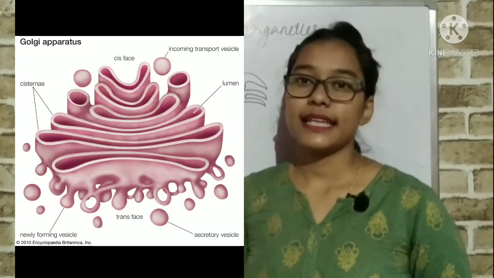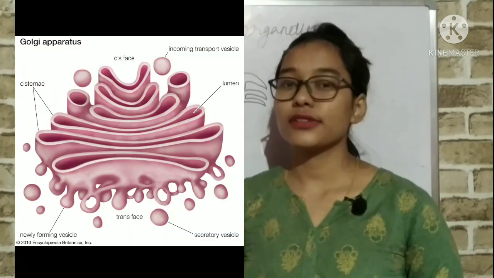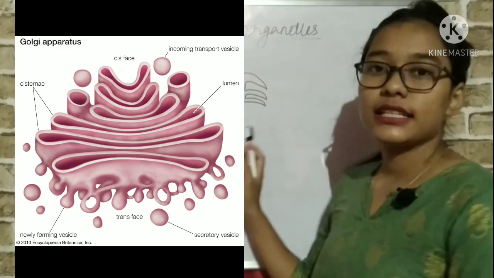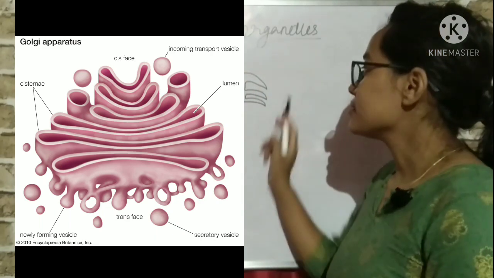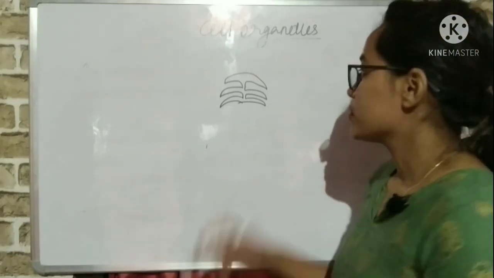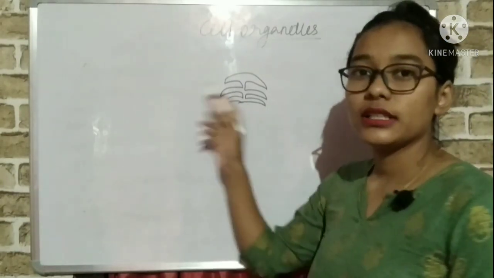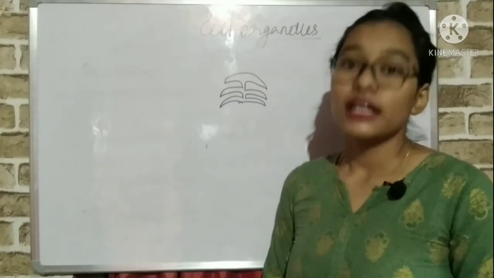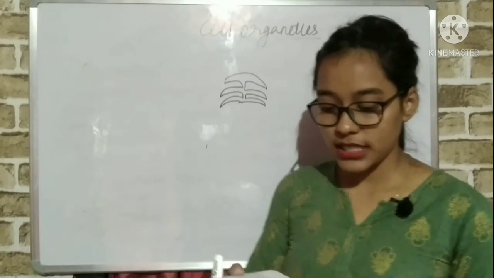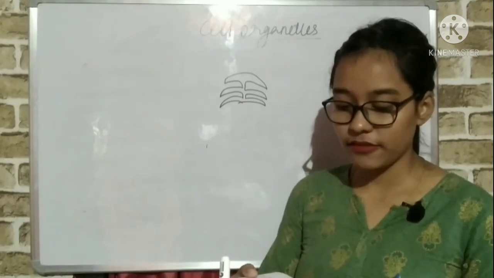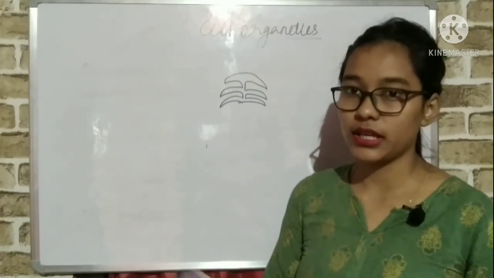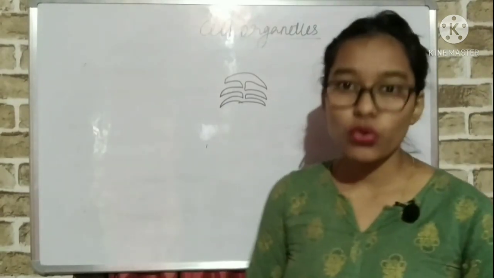Now the second one is the Golgi apparatus. It is also a component present inside the cell, and you can see it in the diagram. The pattern you have seen, all together, is called a cistern. You see in the Golgi apparatus, the endoplasmic reticulum is also connected. Its function includes the storage, modification and packaging of products in vesicles. In some cases, complex sugar may be made from simple sugar in the Golgi apparatus. So it works as a storehouse.